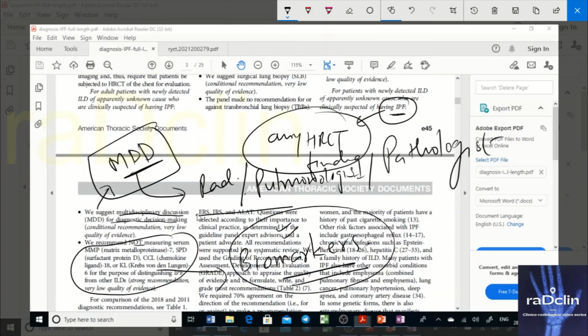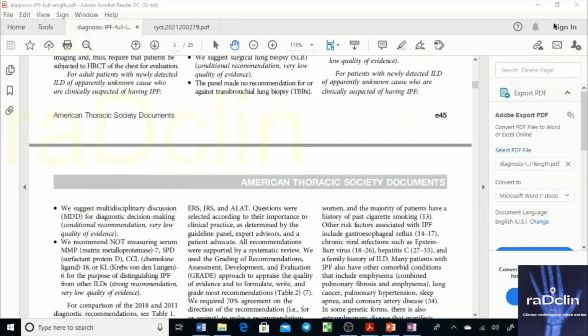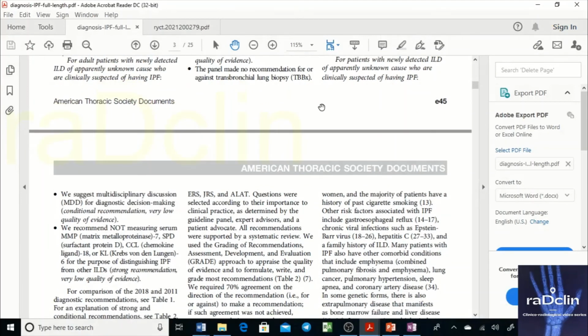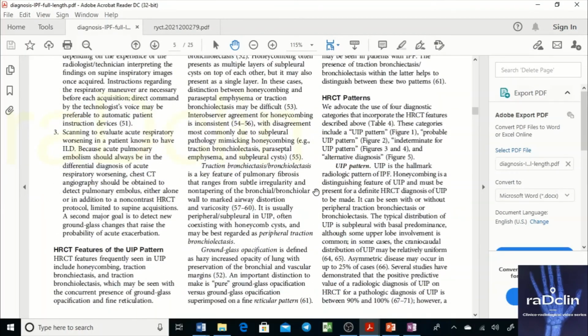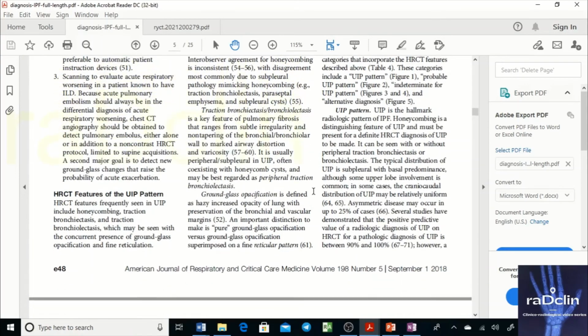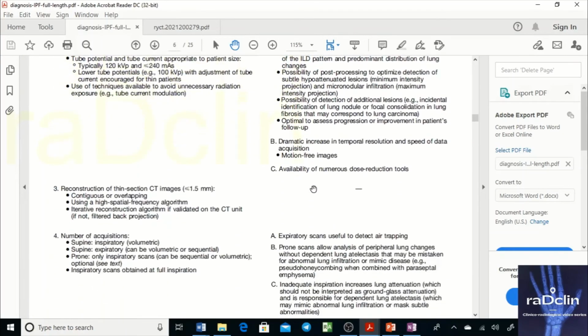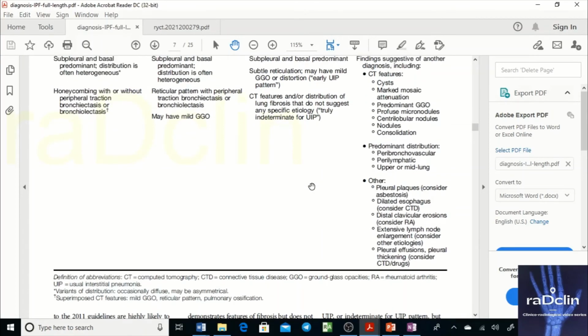Okay, so multidisciplinary discussion is recommended in any case of HRCT, whatever category it is. It is important, because now in every case, even if you have typical UIP, you go for that. Now, a very beautiful flow chart is given in this article that I would like to discuss.